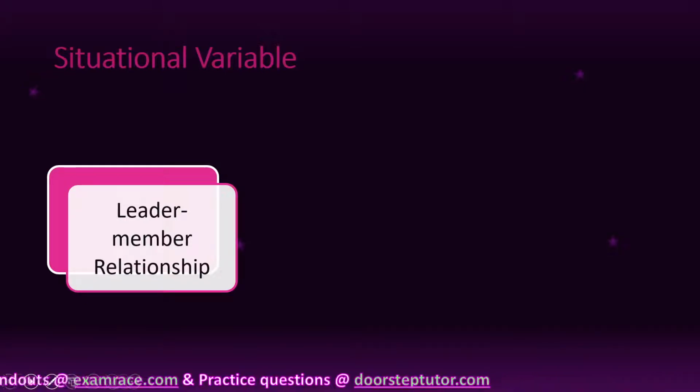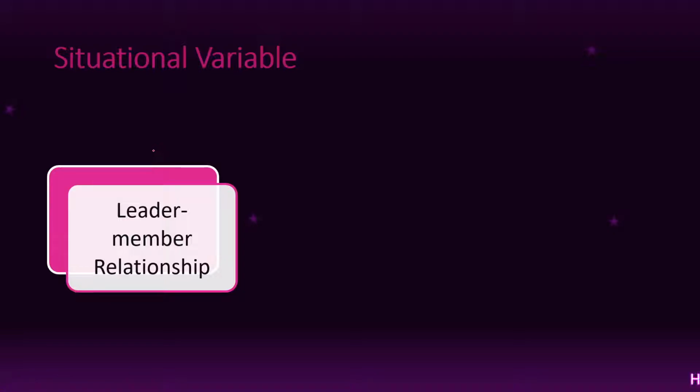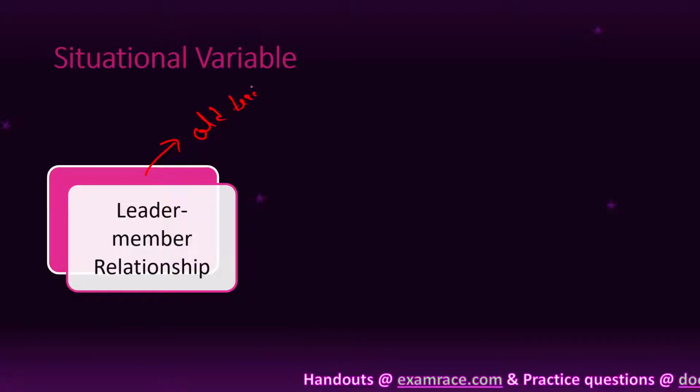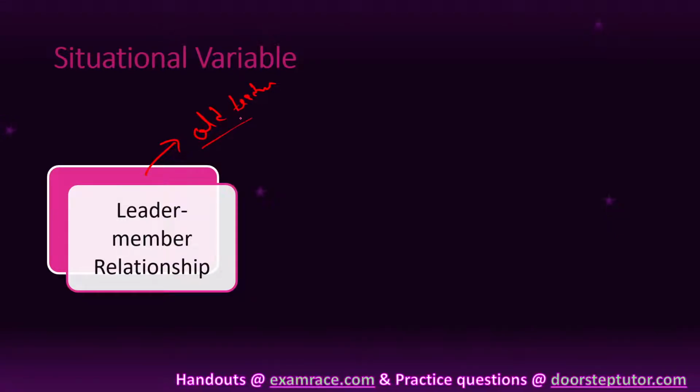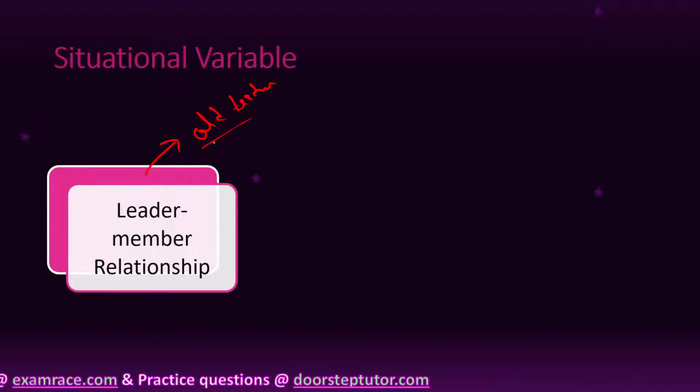Like we take the example of that new teacher. The new teacher's relationship is not good with his students, so that situation is unfavorable. But the old teacher's relationship is good, so this is a favorable situation. If the leader-member relationship is good, then the situational variable is favorable.